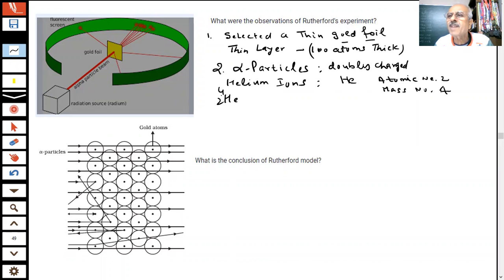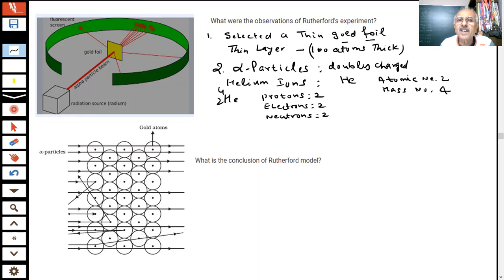This is the atomic number, this is the mass number. What it means, atomic number 2 means there will be 2 electrons. What does it have, students? Actually, we will be telling you it has got protons, 2, electrons, 2, because equal and opposite charges will make it neutral. And there is another particle, neutron, also 2. That is, the mass is P plus N, 4. We will be telling you more information about this later on.